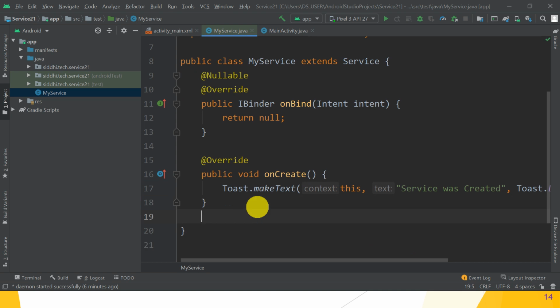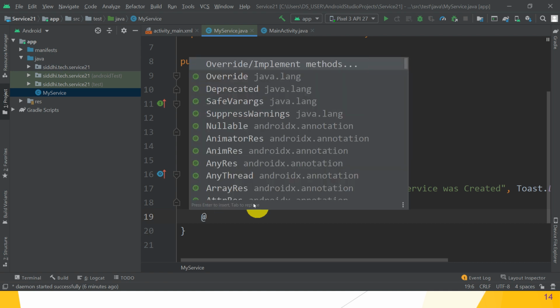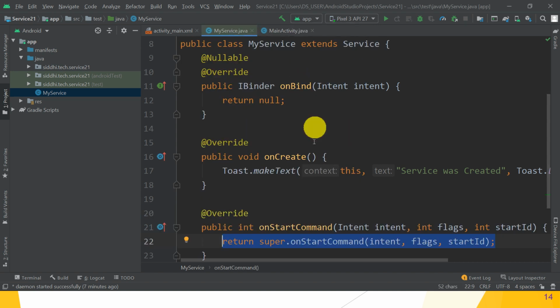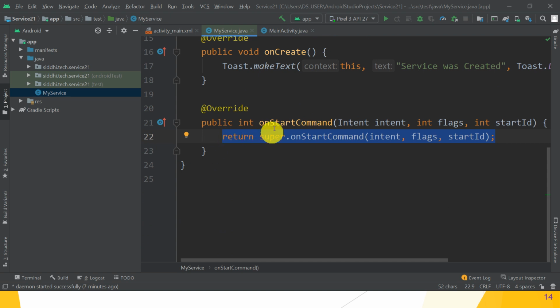After that, after onCreate method, we want to override which method? Override method. Press enter and choose which method? Override onStartCommand. So choose onStartCommand. Okay, press enter. Great guys. So it automatically gives the arguments which we want to pass, because onStartCommand method is already written in which class?